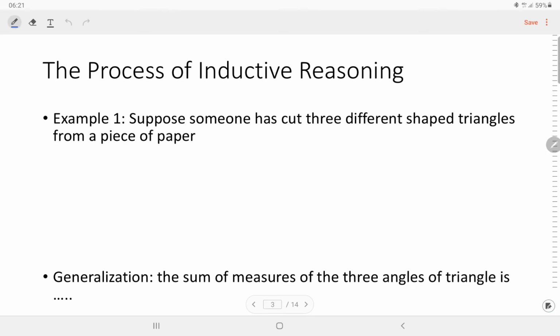First, we will talk about the process of inductive reasoning. Here I will give one example. Suppose someone has cut three different triangles from a piece of paper. For example, we have three triangles.